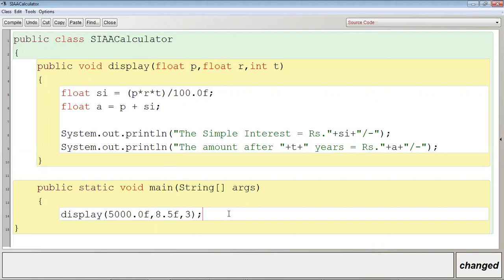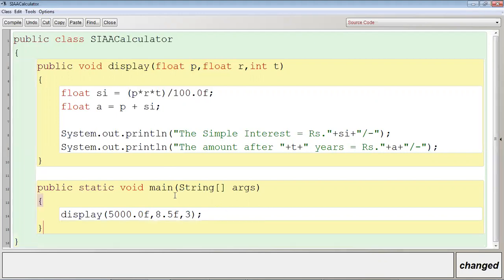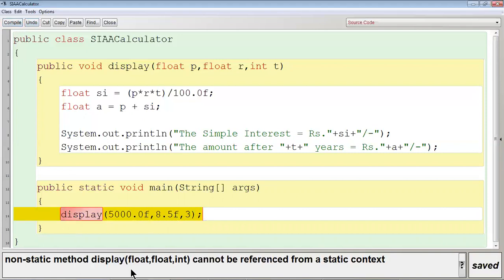Now I will get one error. What error? See, display method is a non-static method. You are calling it from within the body of static main method. So we will get the error: non-static method display(float,int) cannot be referenced from a static context. You can see non-static method display(float,int) cannot be referenced from a static context.